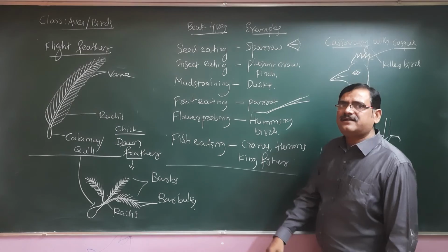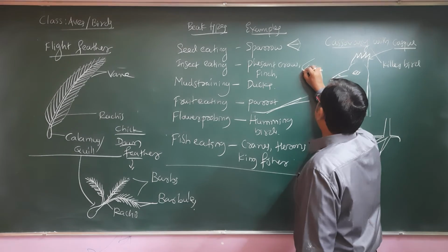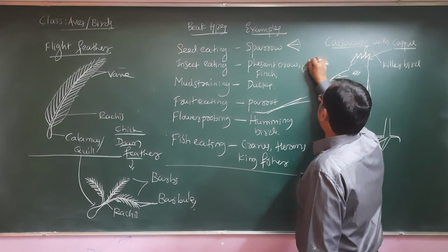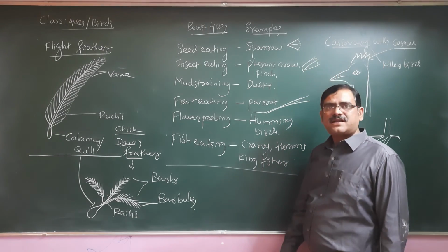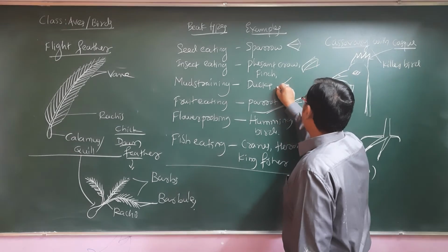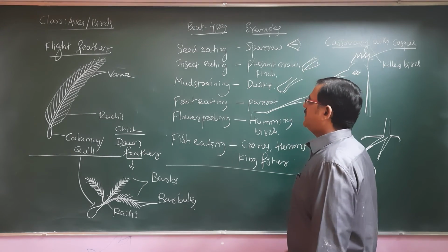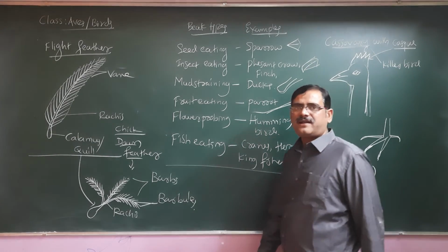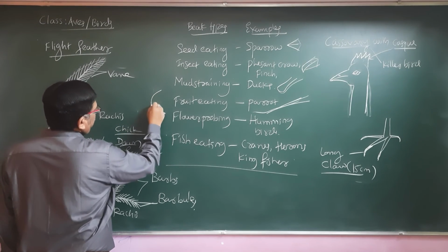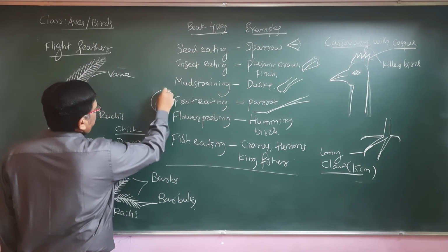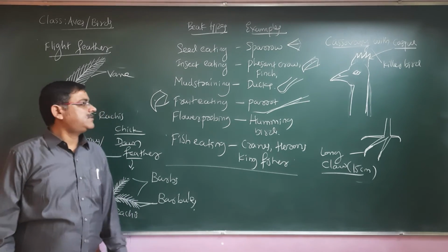Then insect eating, yes, generally the pheasant, crow or insect eating beak will be like this. A little bit long or lengthy so that they can catch the insect very well. Then mud straining beak, as I told you, it may be like this. Then fruit eating, mainly in the parrot, the beak is as such. I told you in the earlier class also, this is the shape. The fruit eating beak is mainly so that they can open up the fruits and eat.